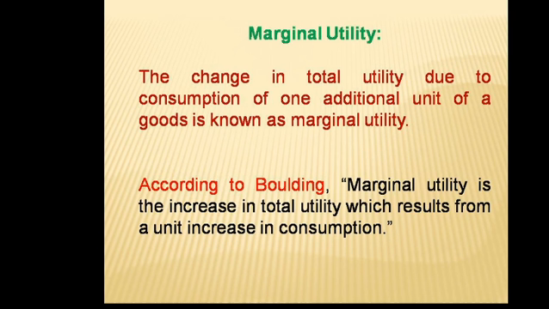According to Boulding, marginal utility is the increase in total utility which results from a unit increase in consumption. So a one unit increase in consumption leads to an increase in total utility, and the change in total utility is our marginal utility.